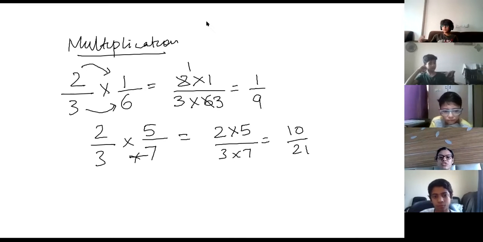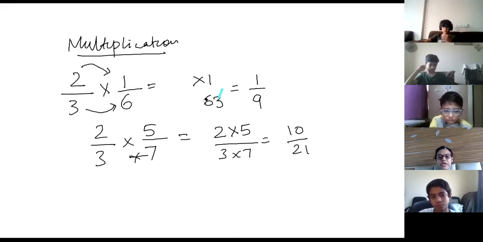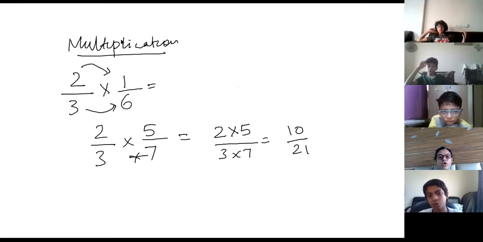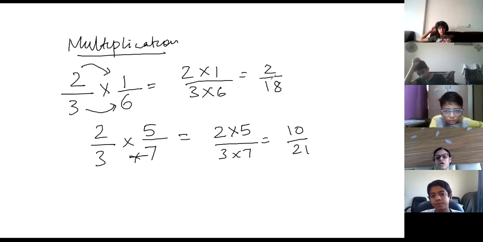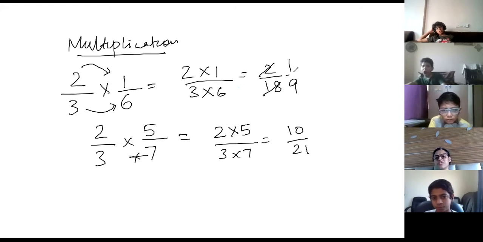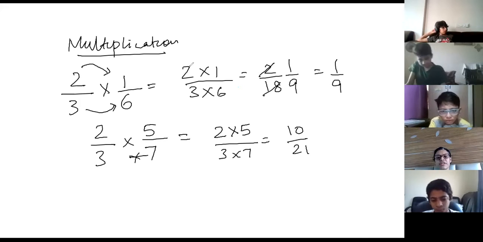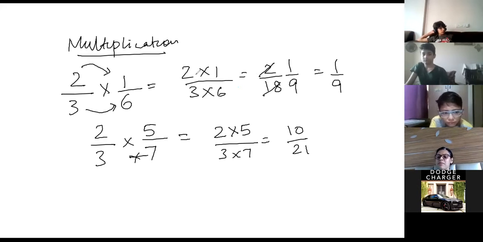Suppose if I do this question like this, like Ibrahim told, multiply directly. I'll do that also and show you. So it will be 2 into 1 upon 3 into 6, it is 2 upon 18. So here you will have to do the lowest form. 2 ones are 2 and 2 nines are 18. One by 9, still the answer is same. So I did it in the previous step only, you can do the lowest form. Top and bottom you can cancel.